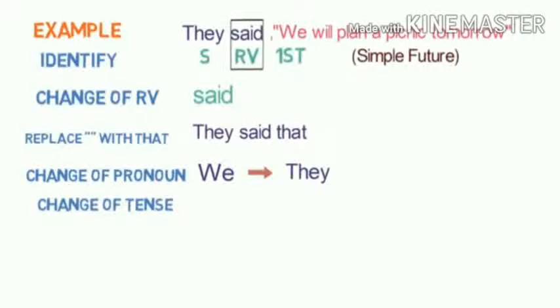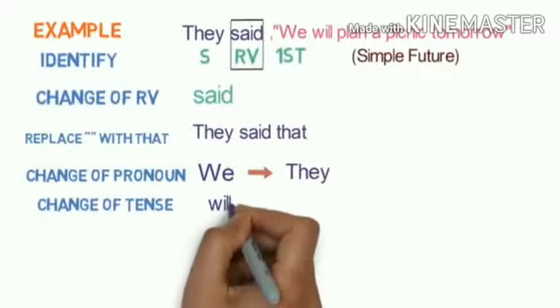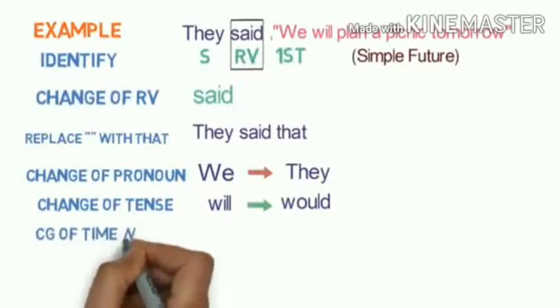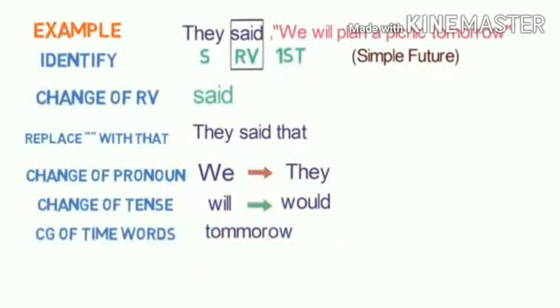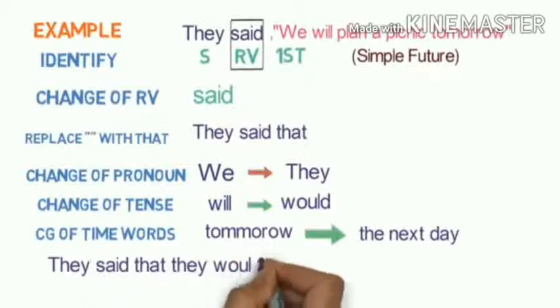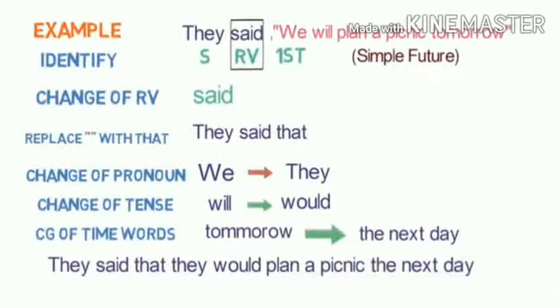Now, change of tense. Simple future, that is will, changes to would. And change of the time words: tomorrow is there. Tomorrow changes to the next day. And applying this, now the whole sentence will be like this: They said that they would plan a picnic the next day.